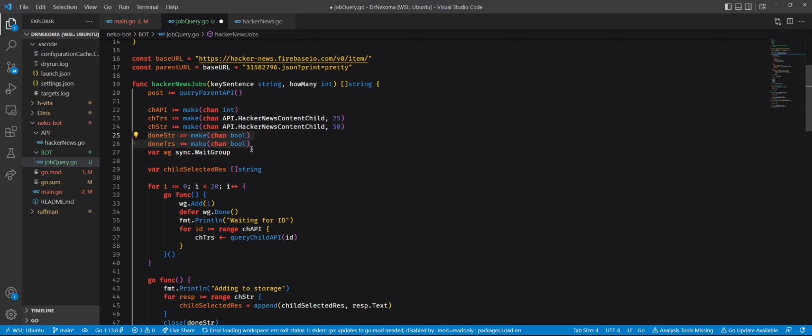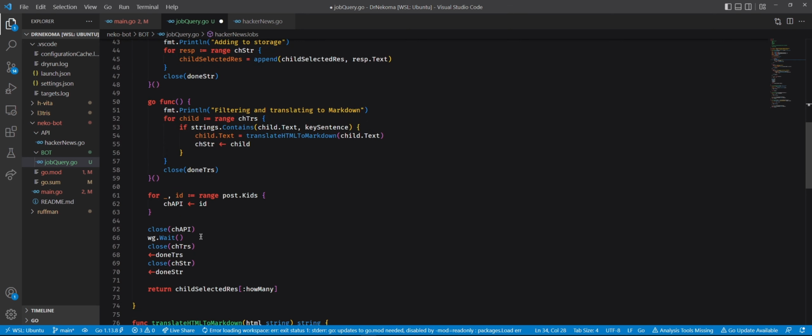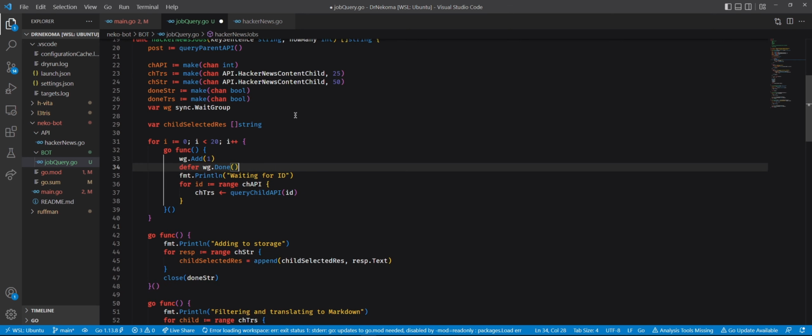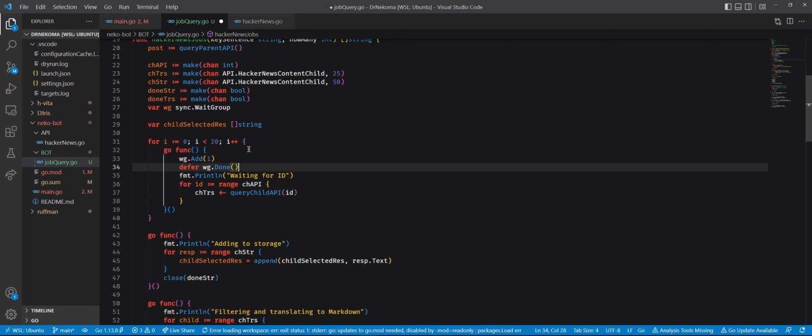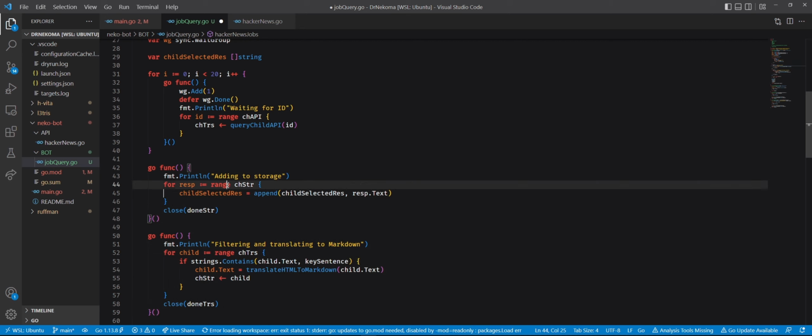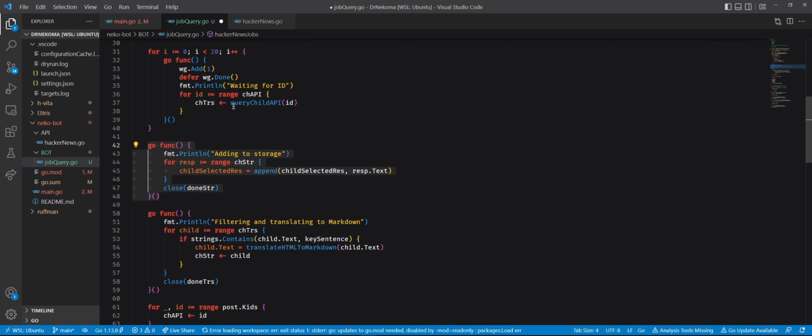But the purpose of this group here is that we need to make sure at some point further on the line that all the 20 workers finished. Okay, and then we have these other two workers. This here is to add to storage. This is actually out of order, because when you're doing concurrency, the order kind of doesn't matter. So let's go to the second one, which is the one that we just added.